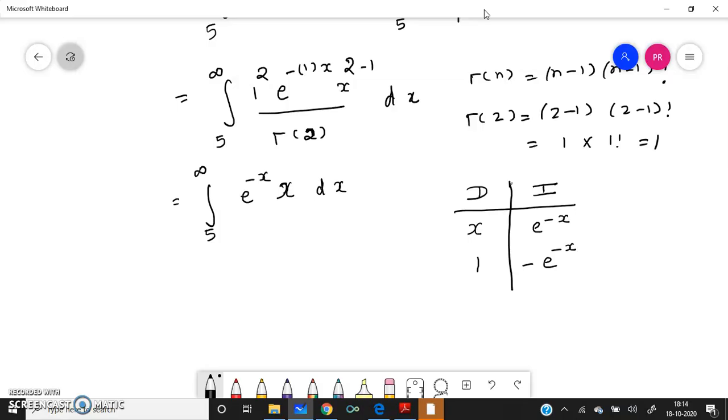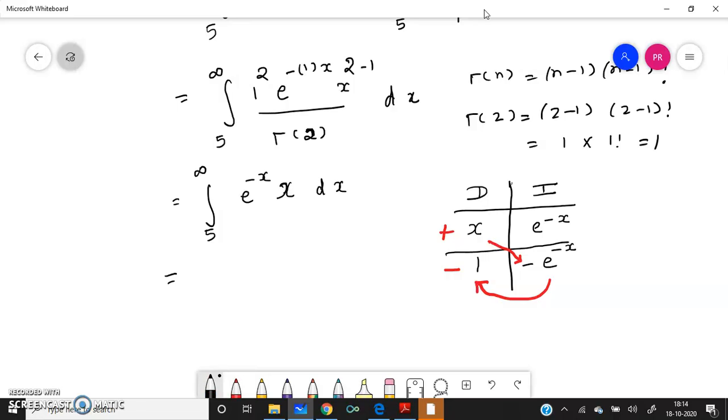Differentiation of x is 1, right? First you write alternating plus and minus, plus and minus. Once again, if you differentiate 1, it will be 0. So our column stops here only. Don't proceed further. So you put one cross like this, and then like this. Now it becomes easy to integrate.